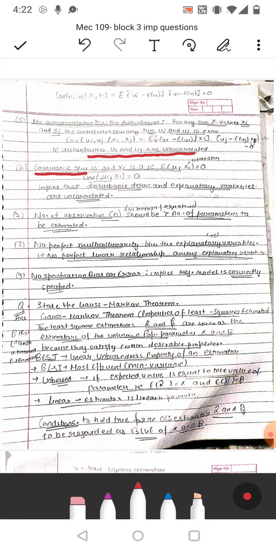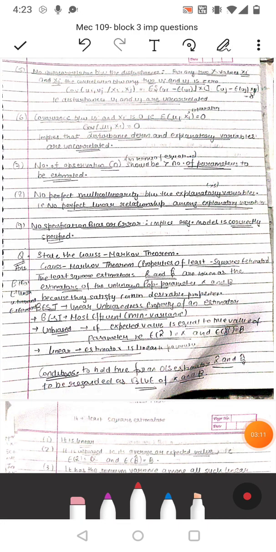Next is covariance between ui and Xi is 0. That is expected value of ui Xi is equal to 0, or covariance between ui and Xi is equal to 0. That is, disturbance term and explanatory variables are uncorrelated. Seventh is the number of observations n, that is in terms of equations, should be greater than the number of parameters to be estimated. Next, 8 is no perfect multicollinearity between explanatory variables, that is X, that is no perfect linear relationship among explanatory variables. 9th is no specification bias or error, that implies that the regression model is correctly specified. So these are the 9 assumptions of the classical linear regression model.